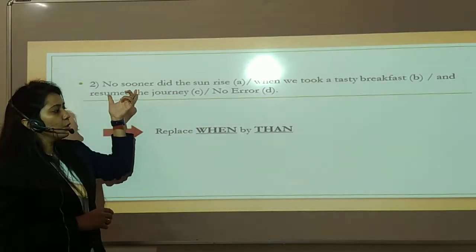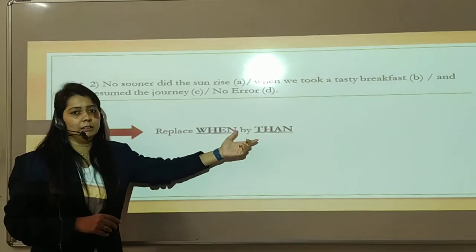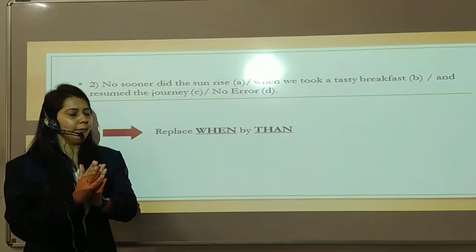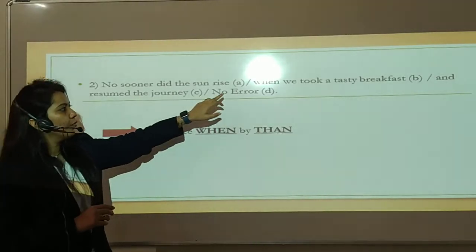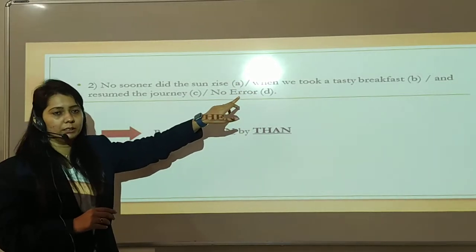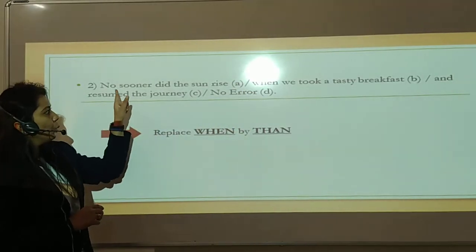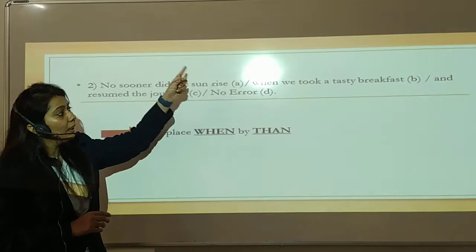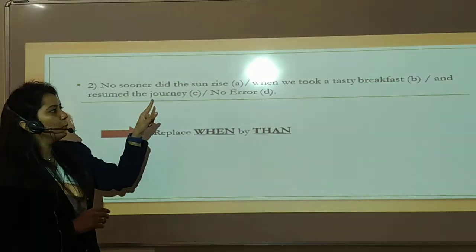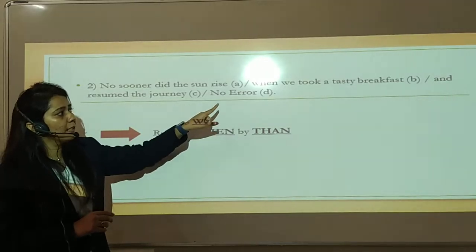No sooner should always be followed by than, not by when. This is a rule of conjunction. Here it is followed by when, so the error is in part B. No sooner did the sun rise than we took a tasty breakfast and resumed the journey. So the error is in part B.